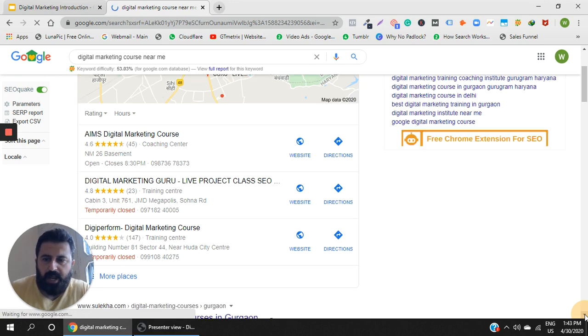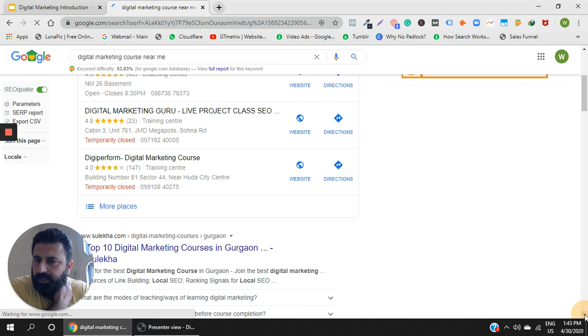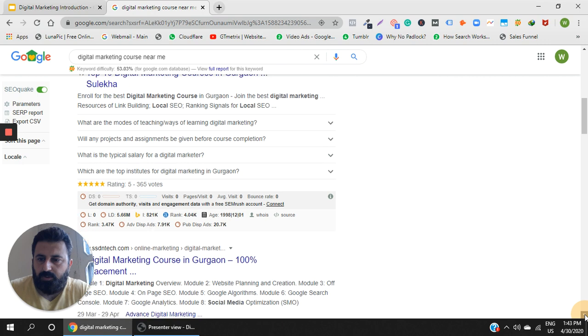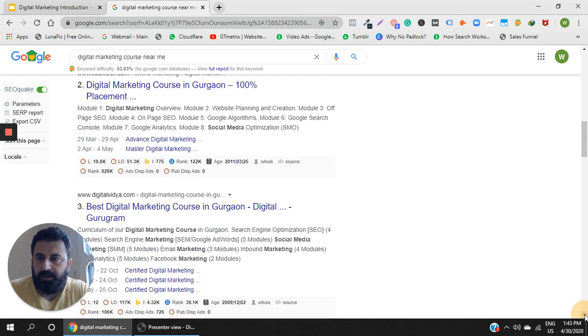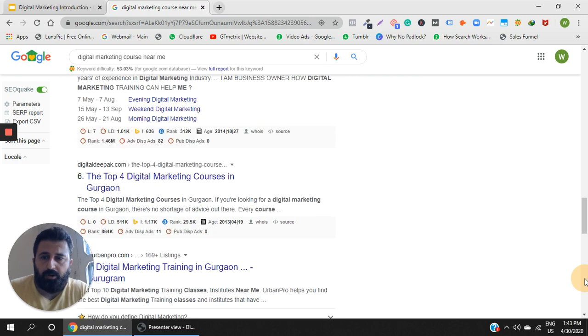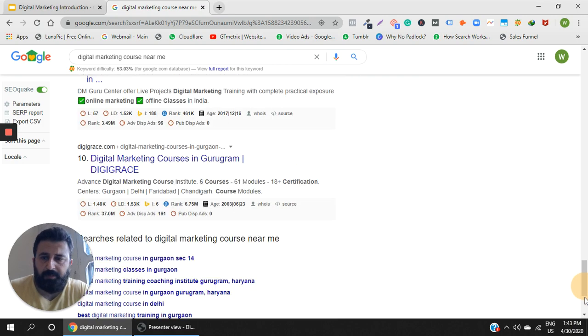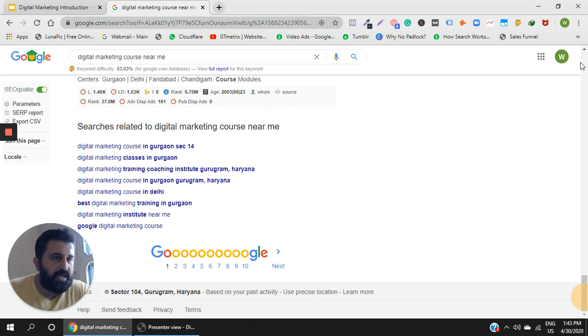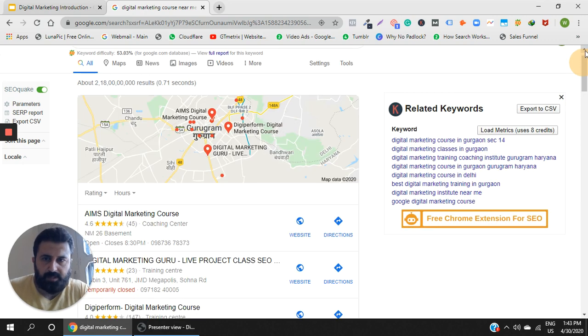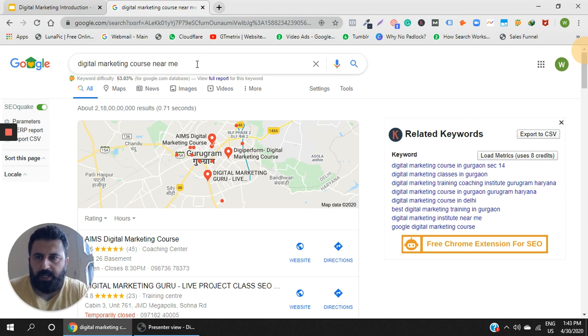Let's look out for an ad because that is what we've been looking out for. So the first thing that is coming up is by Sulekha. So again, there is no ad which is running. Why is there no ad? There is a lockdown going on. Most of the advertisers might not even be publishing the courses, and that is why the ad is not appearing. However, we will still look out for an ad. So let's see.